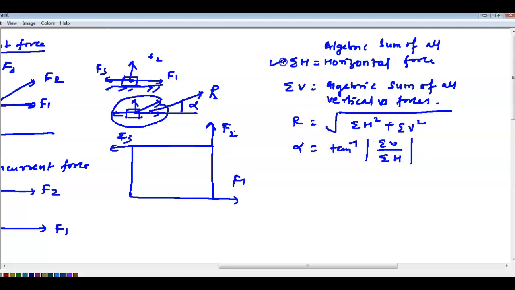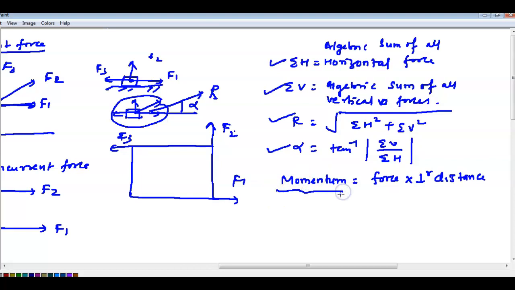Okay, horizontal forces you have to find, vertical forces you have to find, the resultant you have to find, and the angle of the resultant along with the horizontal also. Apart from that, we have to find the moment. Moment is equal to force into perpendicular distance. This will determine how much force is generated for the rotation of the object. Moment is equal to force into perpendicular distance.